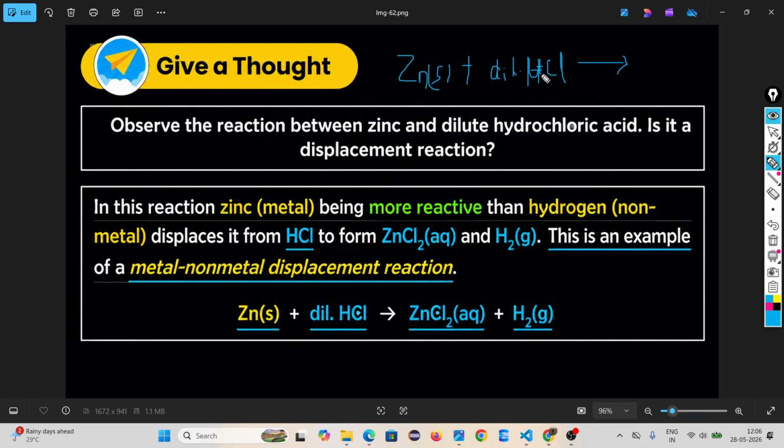If you remember the reactivity order, zinc has more reactivity than hydrogen. So zinc replaces hydrogen to form zinc chloride plus hydrogen gas. Look here, one metal displaces one non-metal. Zinc is a metal and hydrogen is a non-metal, so it comes under metal-non-metal displacement reaction.